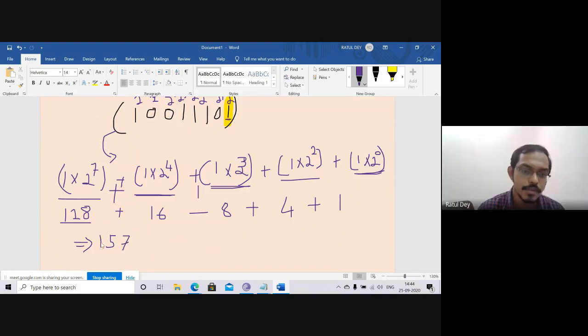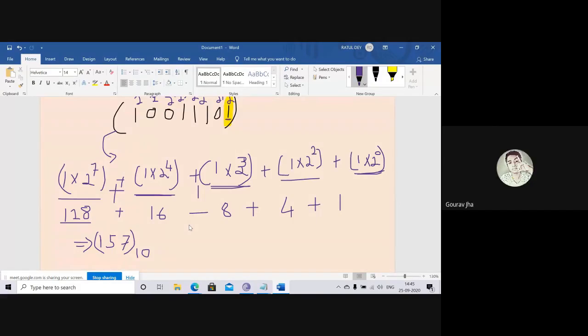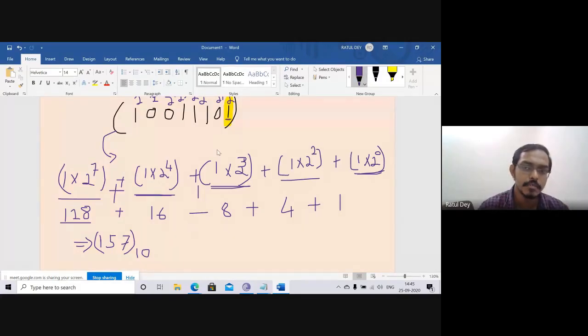It is clear to all of you? How can we convert? So what is the base of this one? This is the decimal. Yes or no? Yes, sir. If anyone has any doubt, you can tell me. I am just asking a few of them. Gaurav Jha, is it clear to you? Yes, sir. I think you can convert any binary number to the decimal number system.